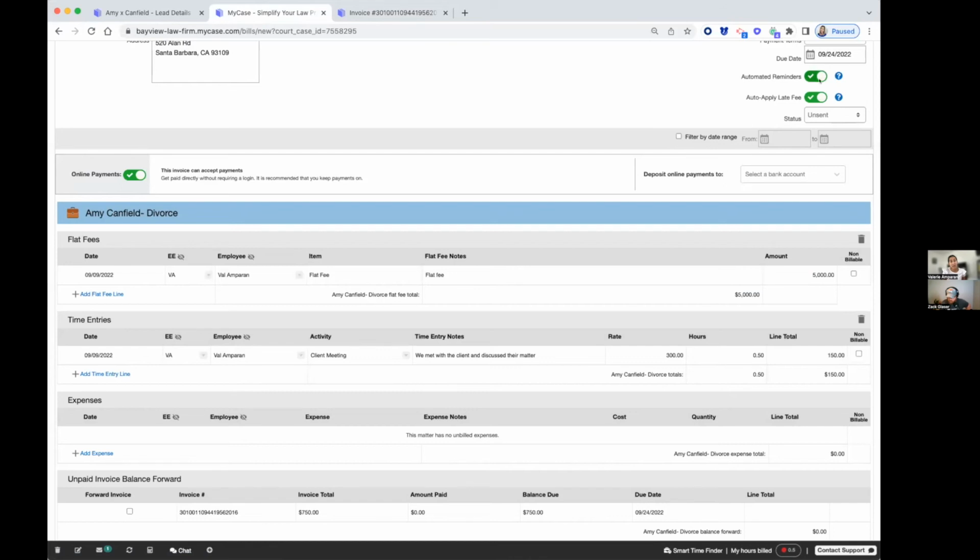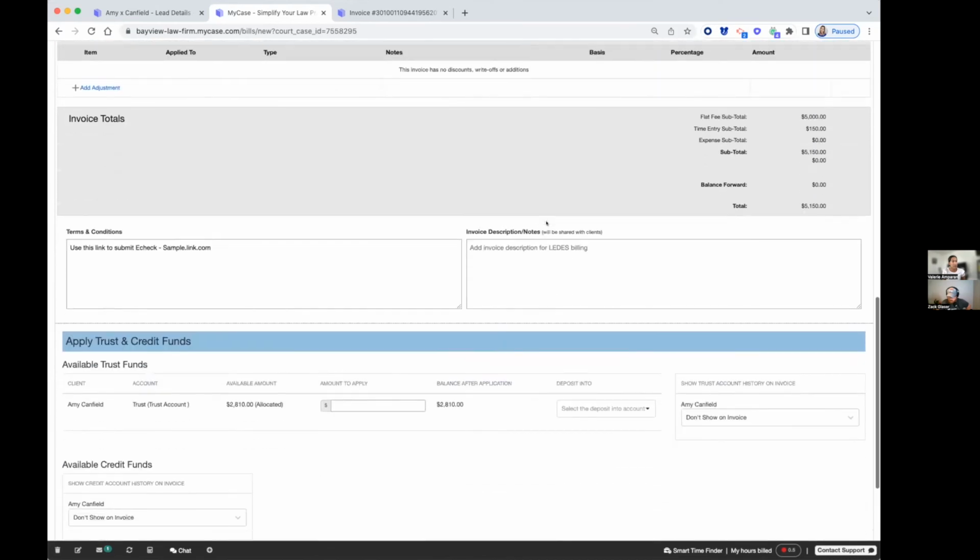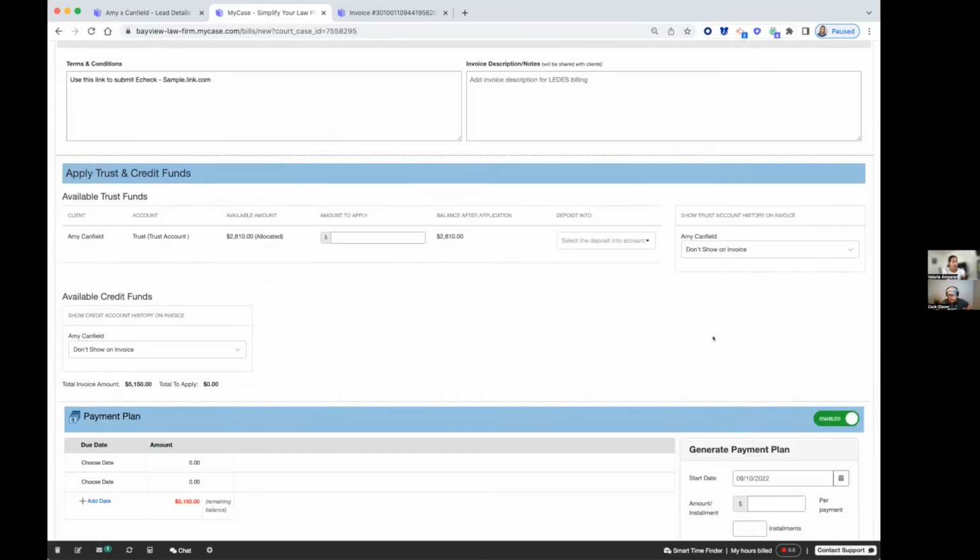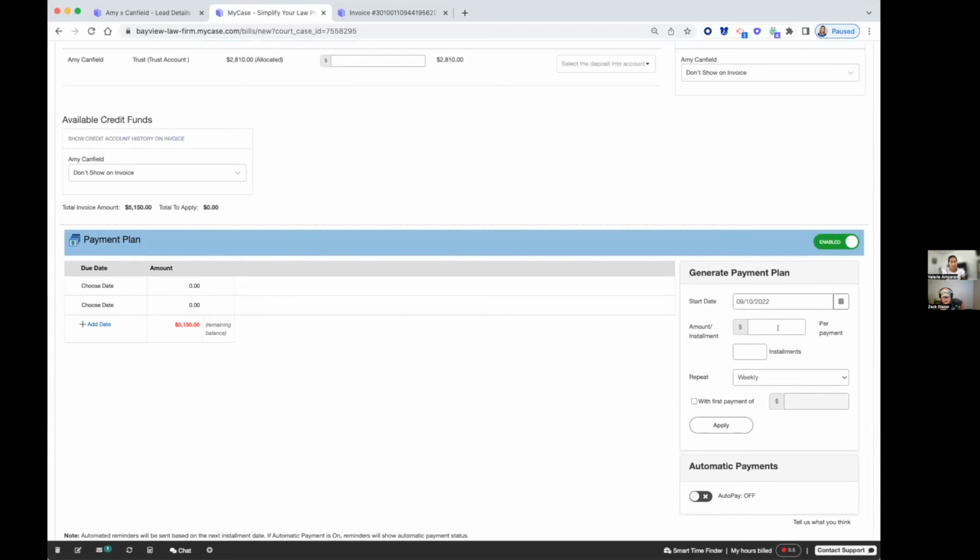So we can set this toggle on for automated reminders, and you can set up the cadence to be like 3 days before the due date, on the due date, and after the due date. And then you can also create a payment plan here in MyCase, and customize it as you need. Let's say in most instances I might want to do 50% down, and then the rest in monthly installments. If I hit apply, you can see that MyCase has automatically built out the payment plan for you.